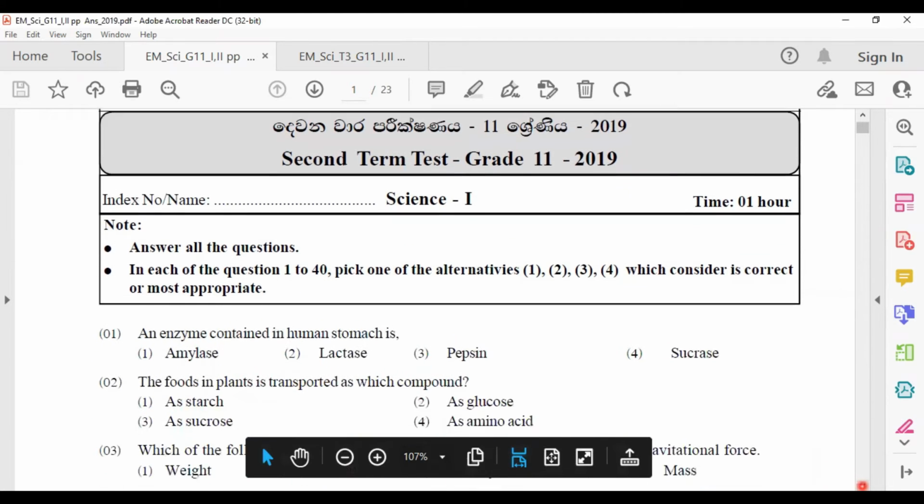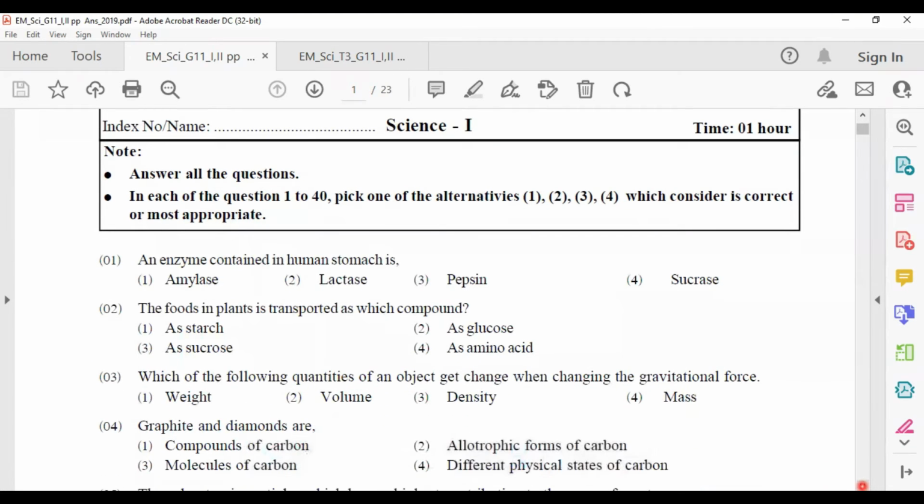An enzyme contained in the human stomach. The answer is answer number 3. In this question, you should know what the other enzymes contained in the stomach are. One is pepsin and the other one is renin. You should know the other enzymes also.